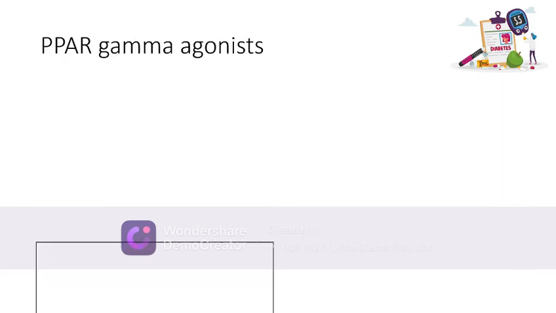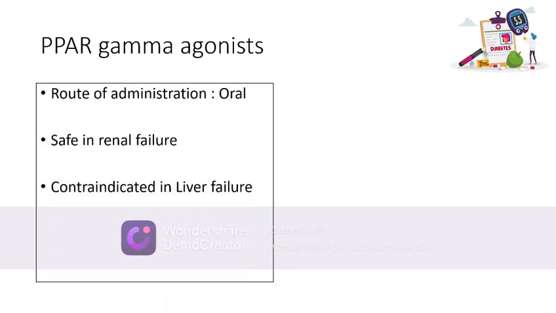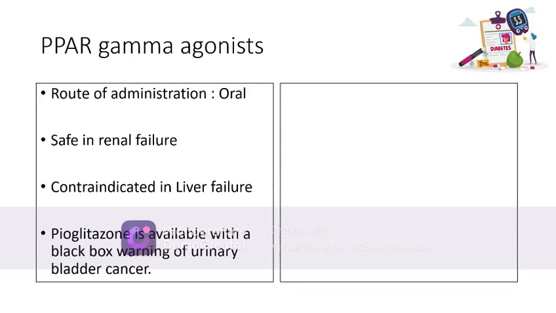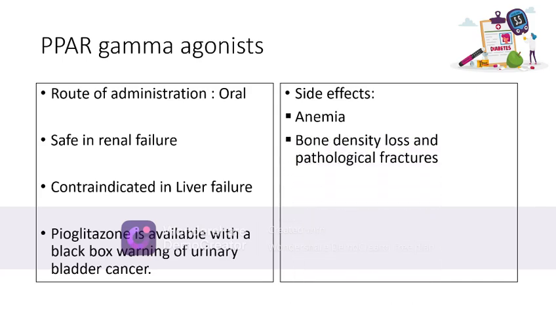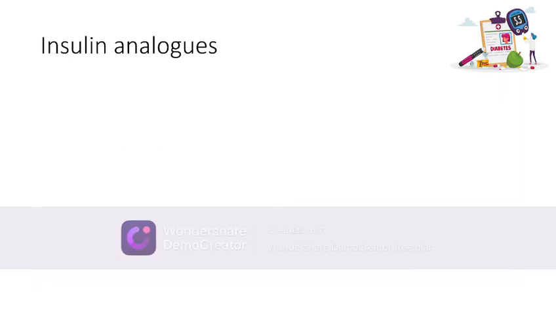Now, PPAR gamma agonists. The route of administration of these drugs is oral. They are safe in renal failure patients. However, they are contraindicated in liver failure. Pioglitazone is available with a black box warning of urinary bladder cancer. The side effects of PPAR gamma agonists include anemia, bone density loss, and pathological fractures. They also have antidiuretic action causing sodium and water retention. Therefore, they are contraindicated in diastolic heart failure patients, basically class 3 and class 4.